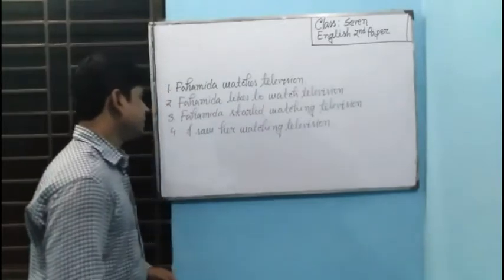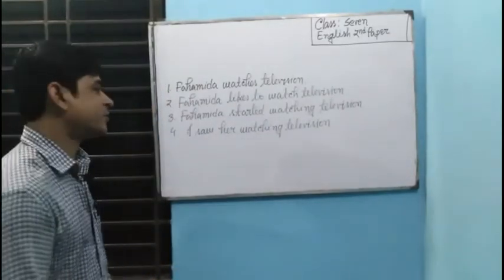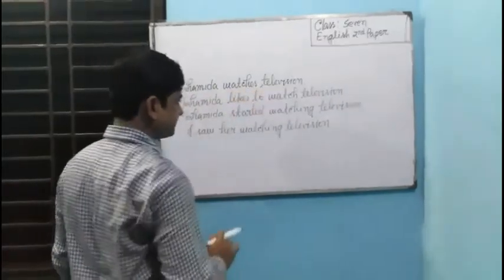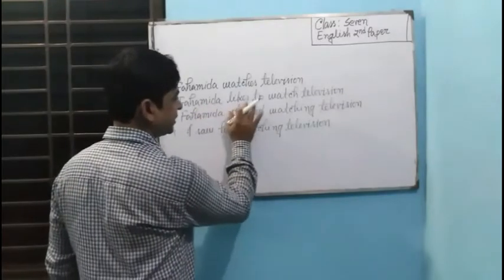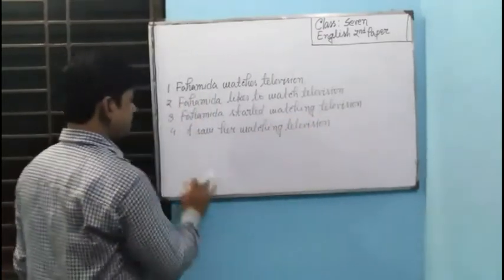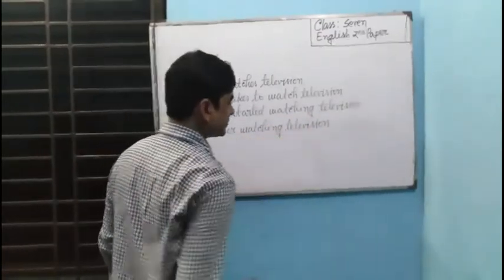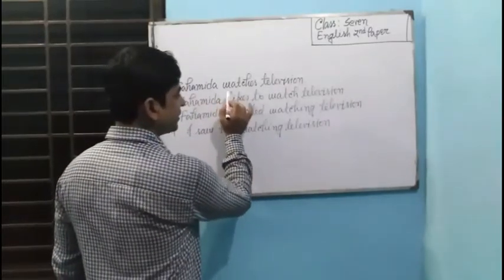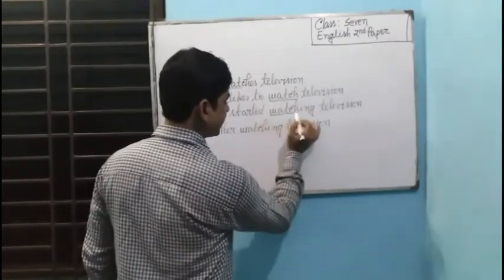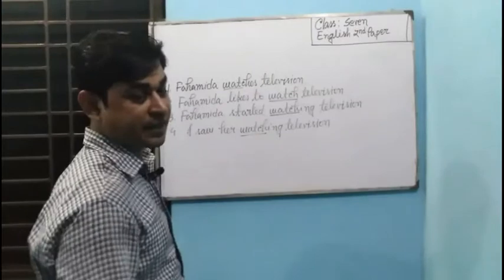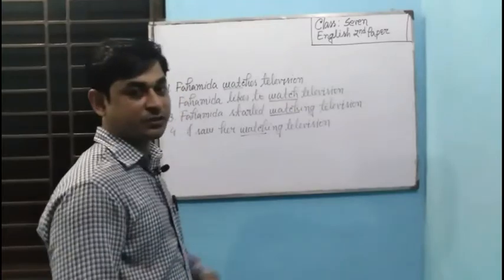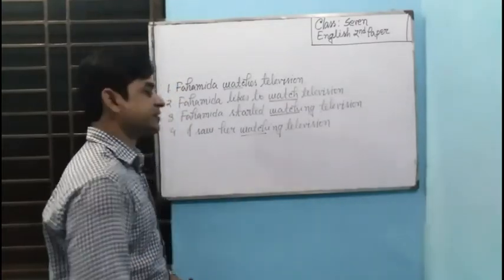My dear students, you see I have written 4 sentences on the whiteboard. Number 1, Fahmida watches television. Number 2, Fahmida likes to watch television. Number 3, Fahmida started watching television. Number 4, I saw her watching television. Here, I have used the verb watch in every sentence. There is a reason behind it, and you will come to know why I have used the same verb in the four sentences.